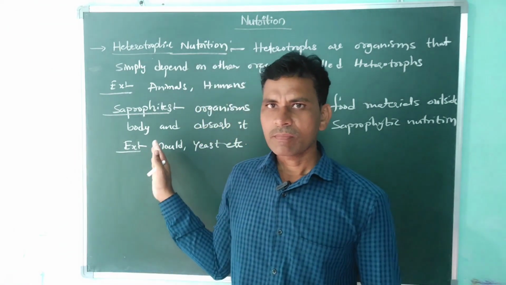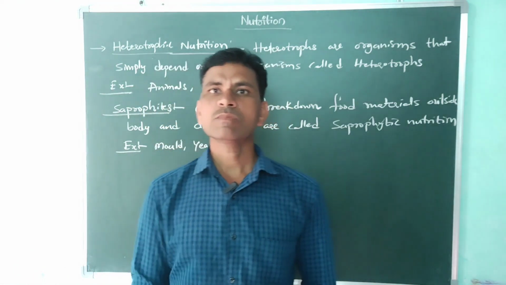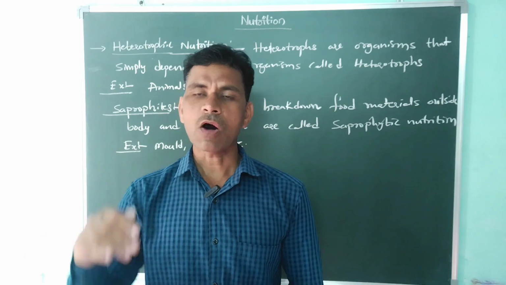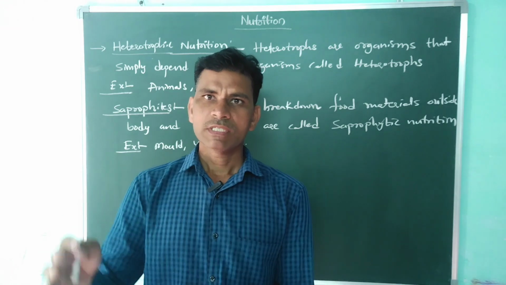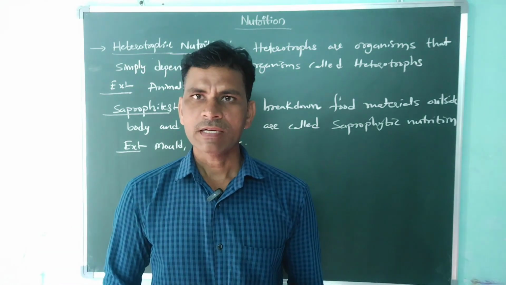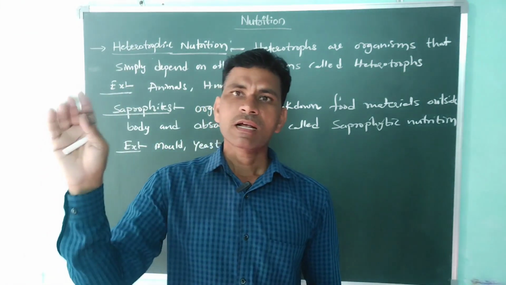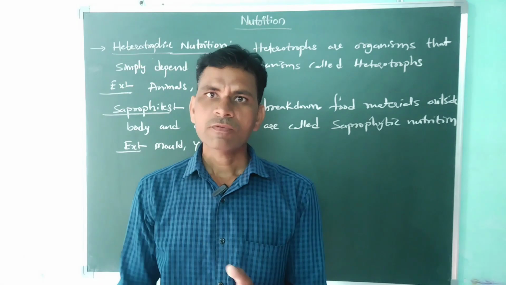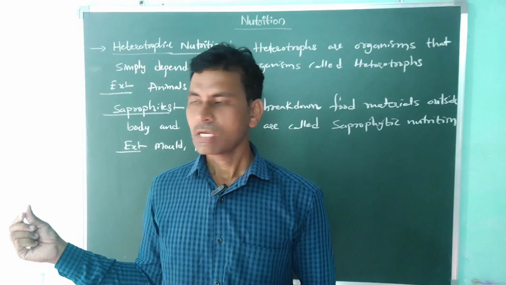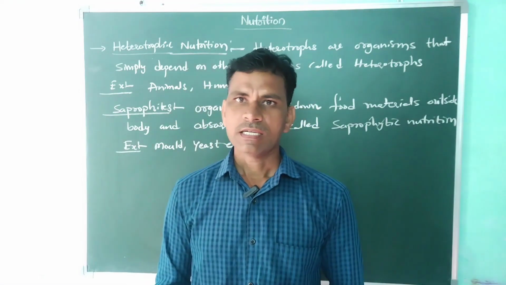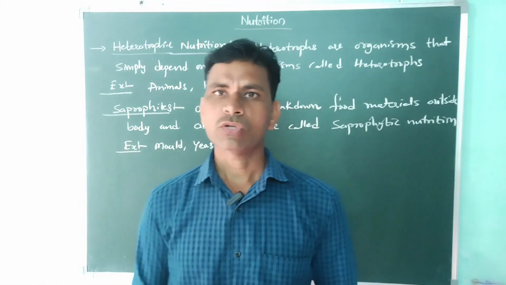Okay, one of the methods is saprophytic nutrition. So what does saprophytic nutrition mean? Organisms break down the food material outside the body and then absorb it. Generally we take food and break it down inside, but these saprophytes take food and break it down outside the body, after which they absorb it. Such nutrition is called saprophytic nutrition. Example, mold, yeast, etc. Next, another method of heterotrophic nutrition is parasitic nutrition.